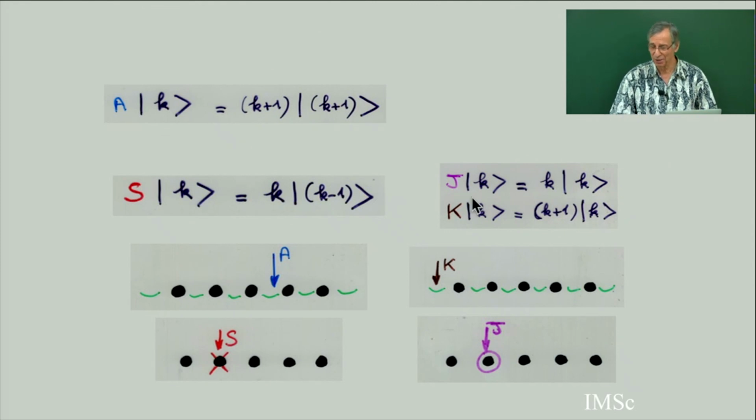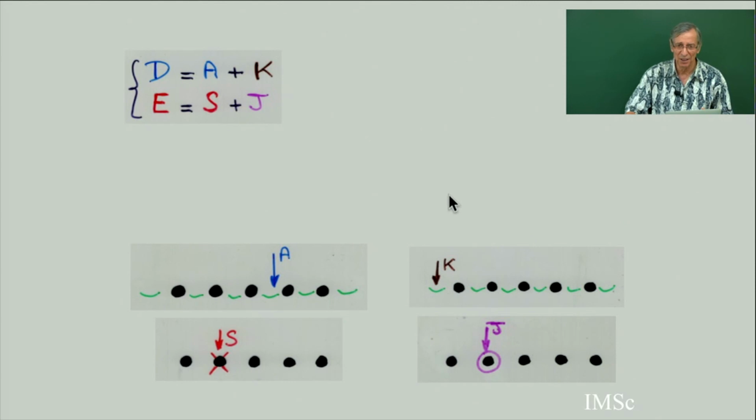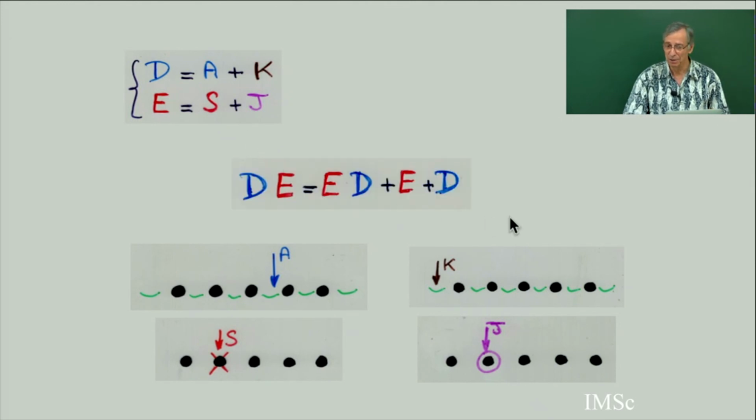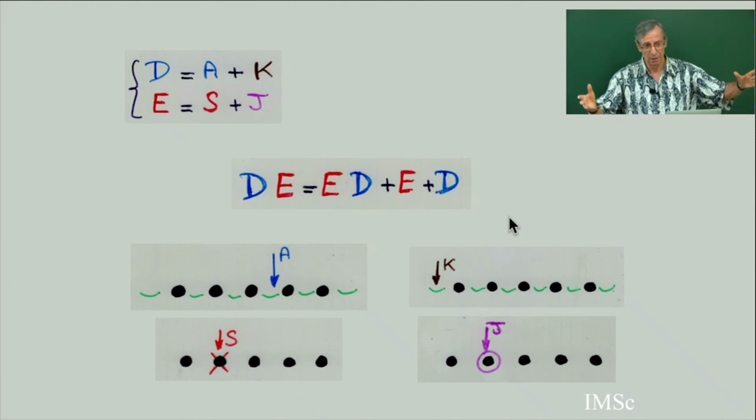So I want to finish this class by giving you the fundamental relation. Let's define D equal A plus K, and E equal S plus J. I claim that DE equals ED plus E plus D. I claim that this gives me a representation of the PASEP algebra. It's a kind of extension of the representation with the Weyl-Heisenberg algebra, with more operators, and this gives me the PASEP algebra.